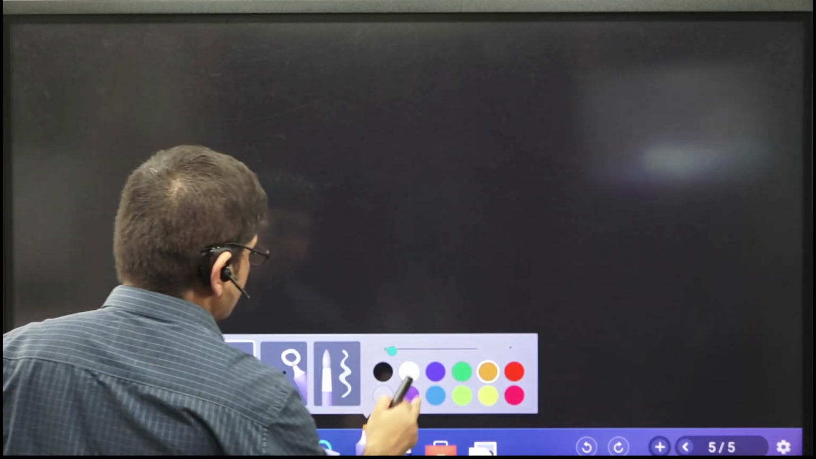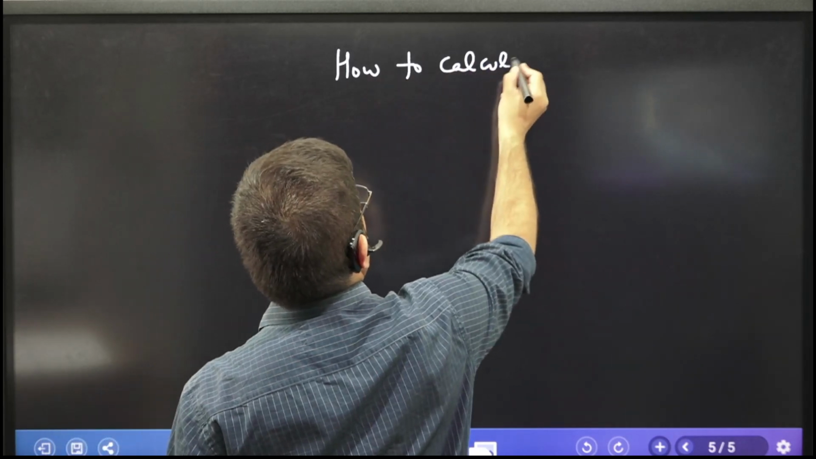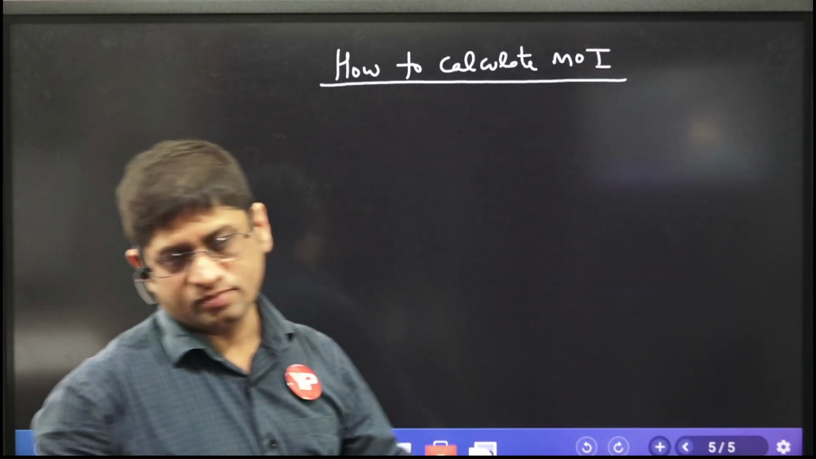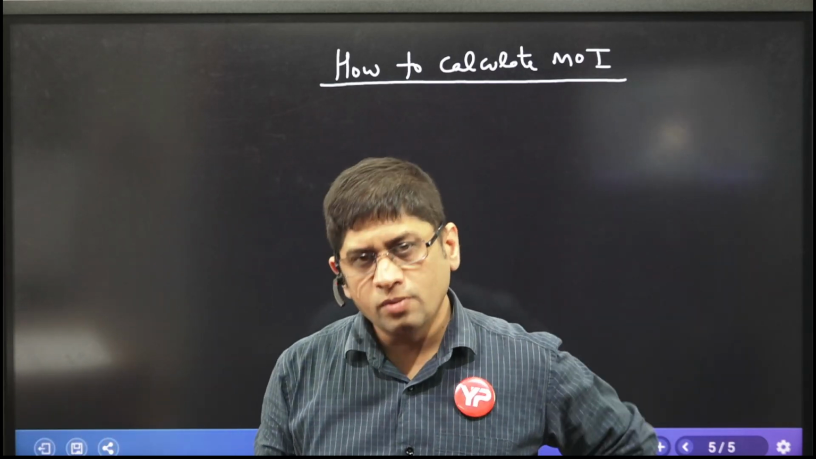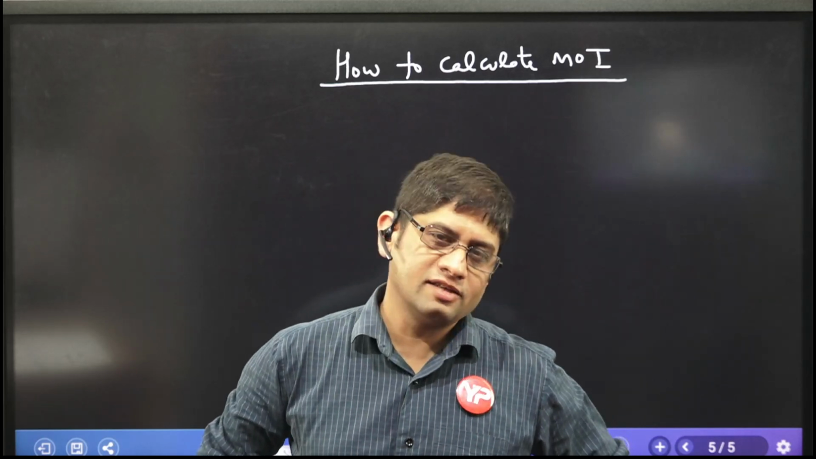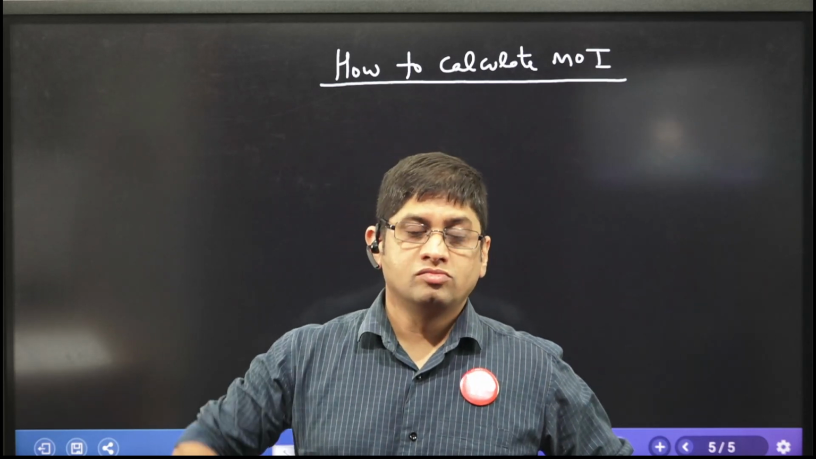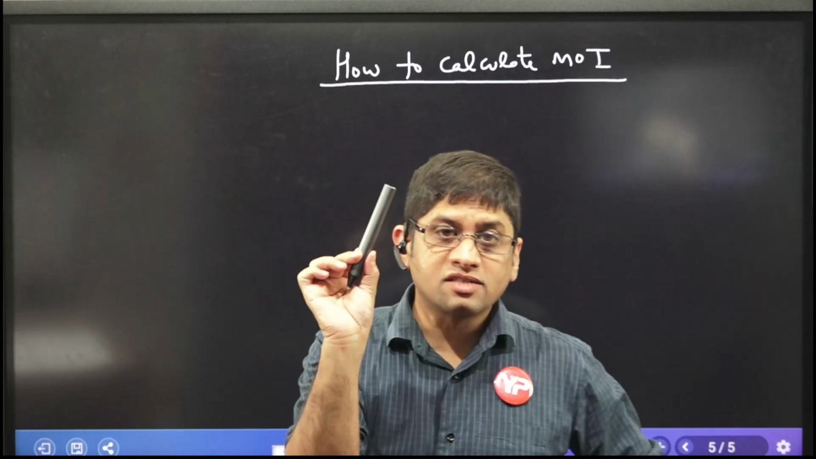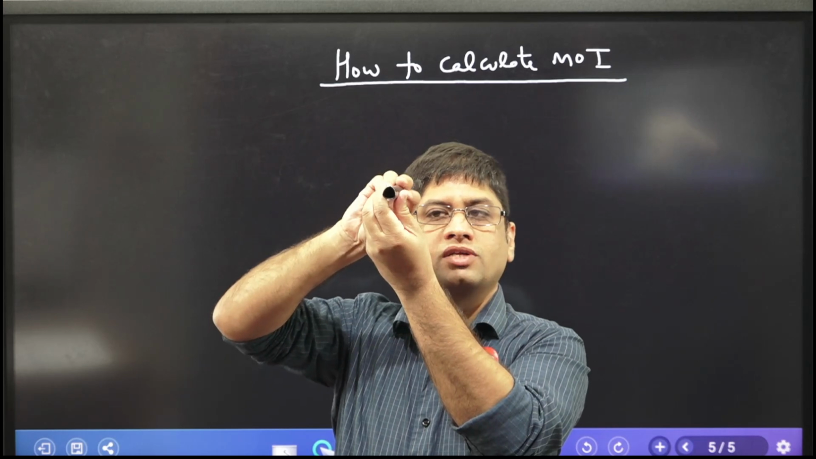Let's go to the next slide. The next slide is how to calculate moment of inertia. To calculate moment of inertia, the first thing you should know is about which axis the body is going to rotate. That is very important. If I ask you to calculate the moment of inertia of this pen, you are going to ask me, sir, tell me about which axis this pen is going to rotate. Okay, I am telling you it is going to rotate about its own symmetric axis.